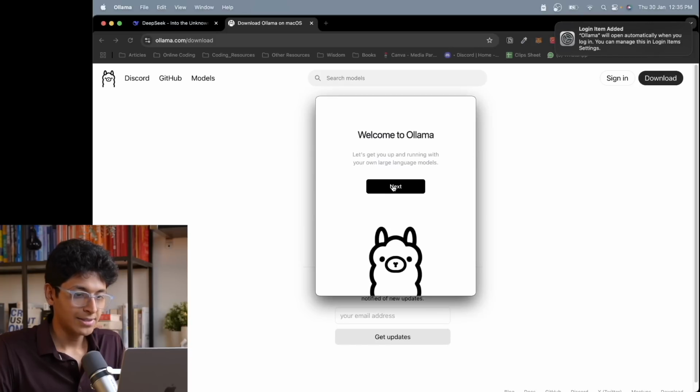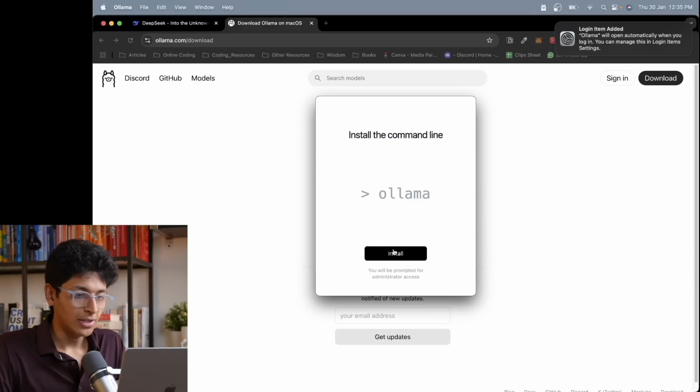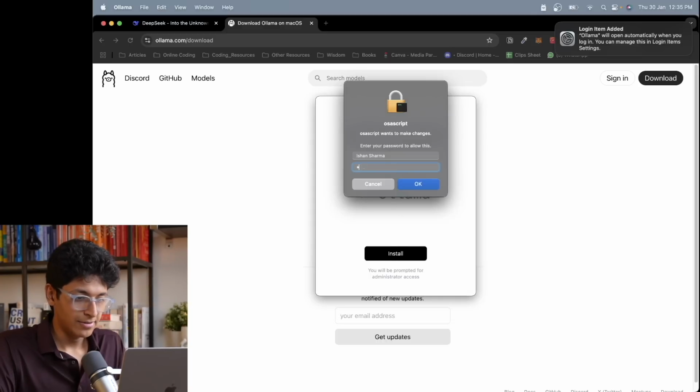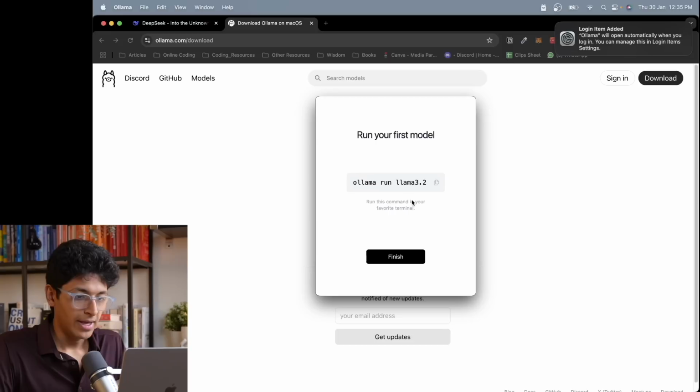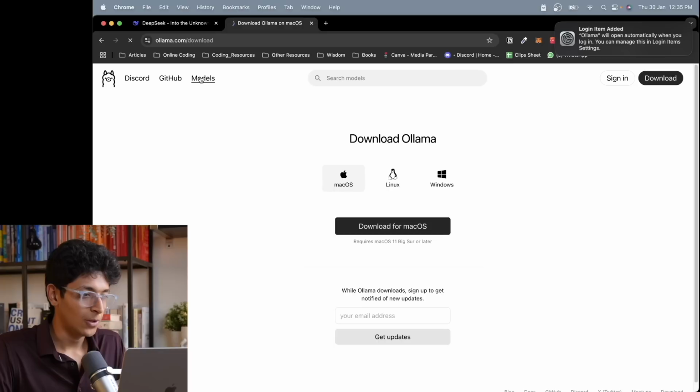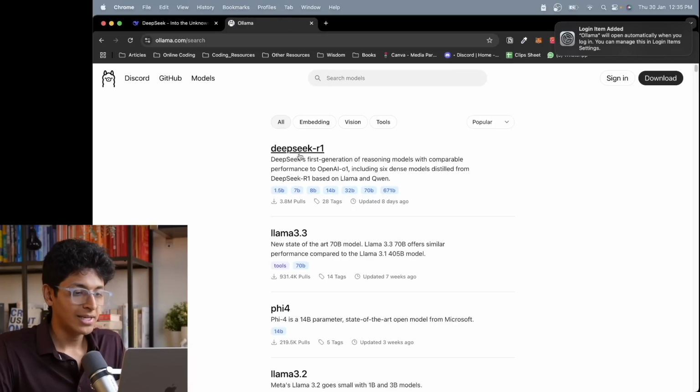I can click on next, and I can just install this command line prompt called Ollama. I can enter my password, and then I can run my first model. Now, I don't want to run Llama 3.2. I want to run Deepseek R1. So let's not click on this. Let's just go to models on the Ollama website and go to Deepseek R1.